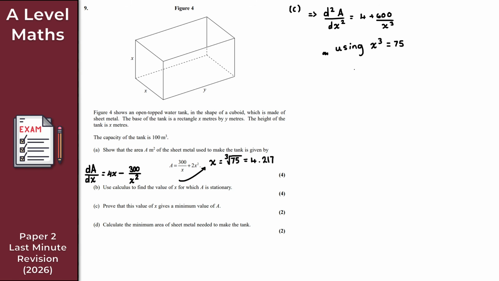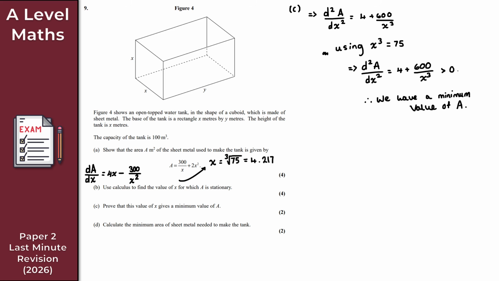So using x cubed is equal to 75, as we can see here, the second derivative of A, which is equal to 4 plus 600 over x cubed, is strictly greater than 0. And because it's strictly greater than 0 here, we have a minimum value of A. So therefore, we have a minimum value of A.